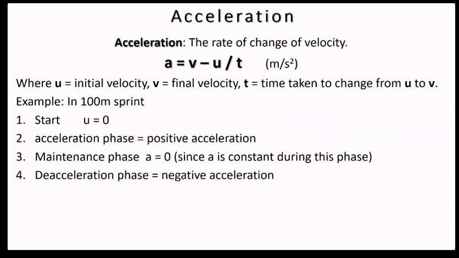Okay. The last one is acceleration. Acceleration is what? The rate of change of velocity. So here the A is what? The acceleration is equal to V minus U divided by T, and it is measured in meter per second square.